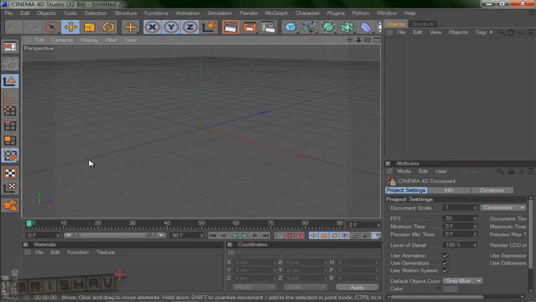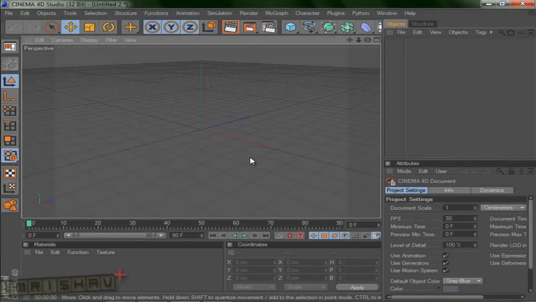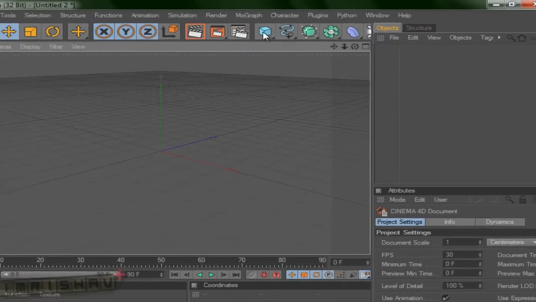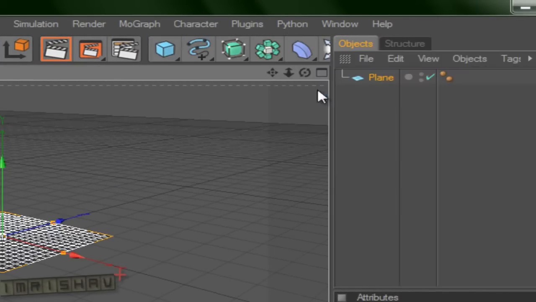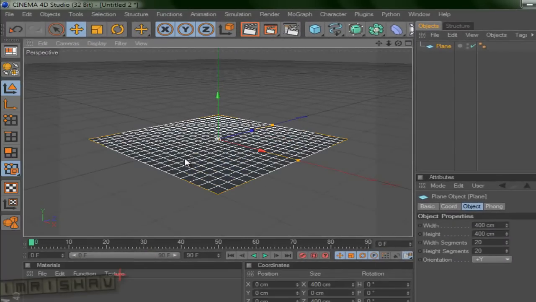So let's get started. When we are here in Cinema 4D, this is the main screen where all the editing works. Now the first step we are going to do is to go to this add cube object, and then we're going to add a plane object. After this, you can see a plane object is added here.